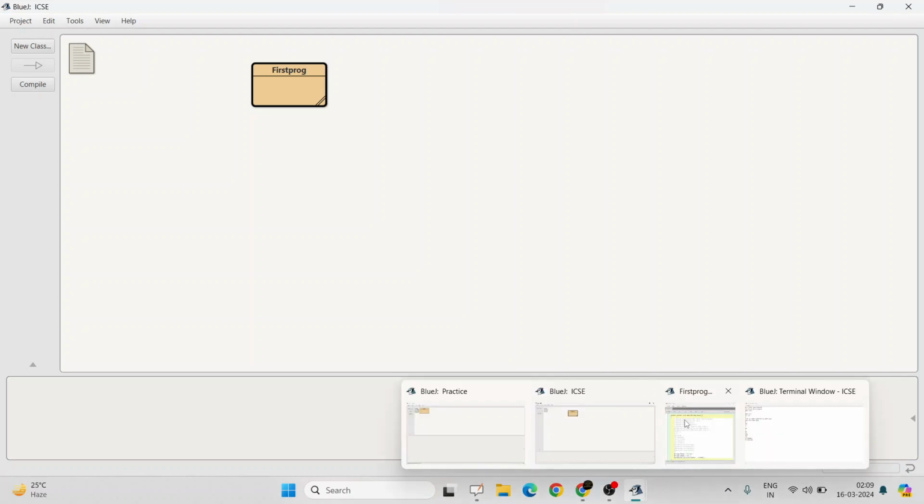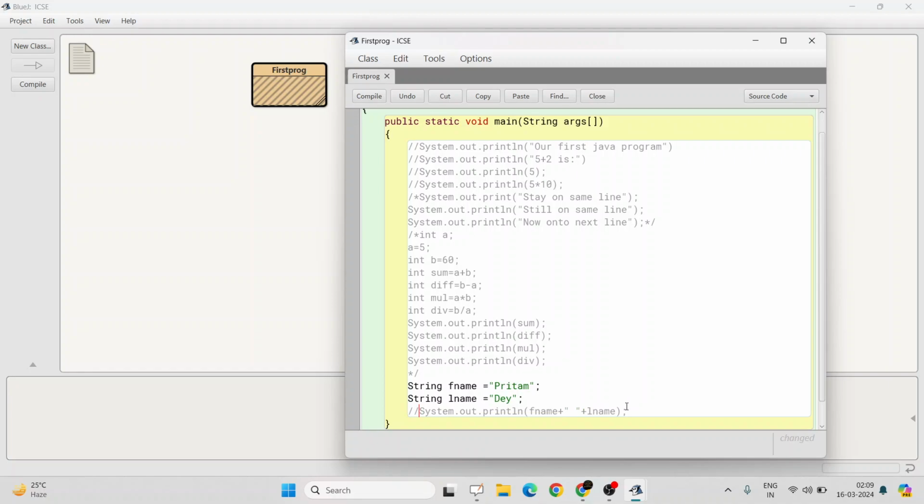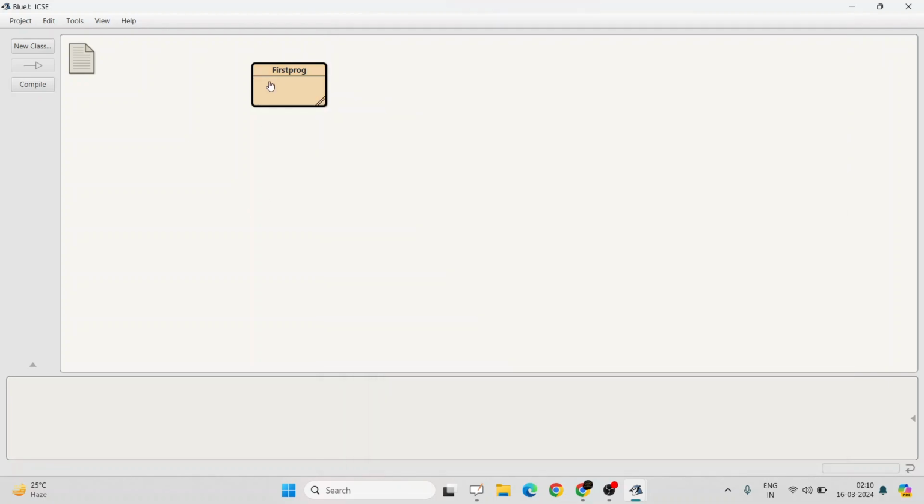And another thing I want to show you, instead of doing this, we could have created another string variable. How? String total name, t name. I'm writing t name. String t name equals f name plus the space plus l name, hence first name and last name. And then I'm printing system dot out dot println t name. T name stands for total name. So if I compile it and run it, let's check what happens.